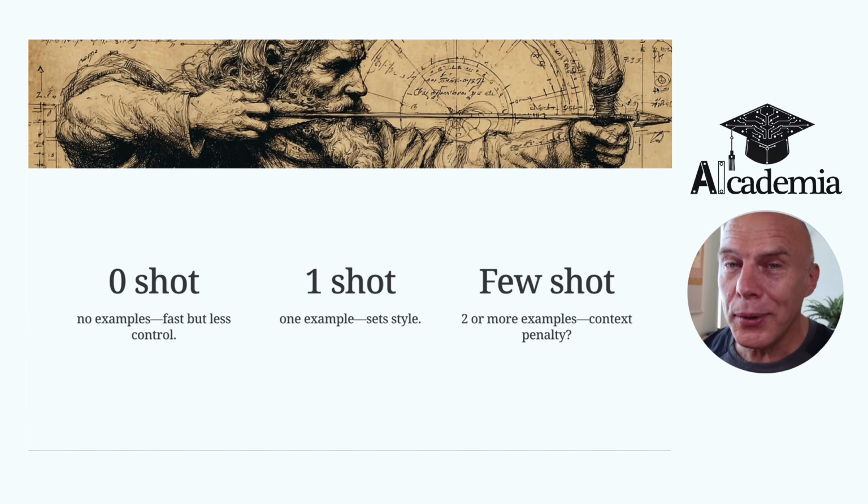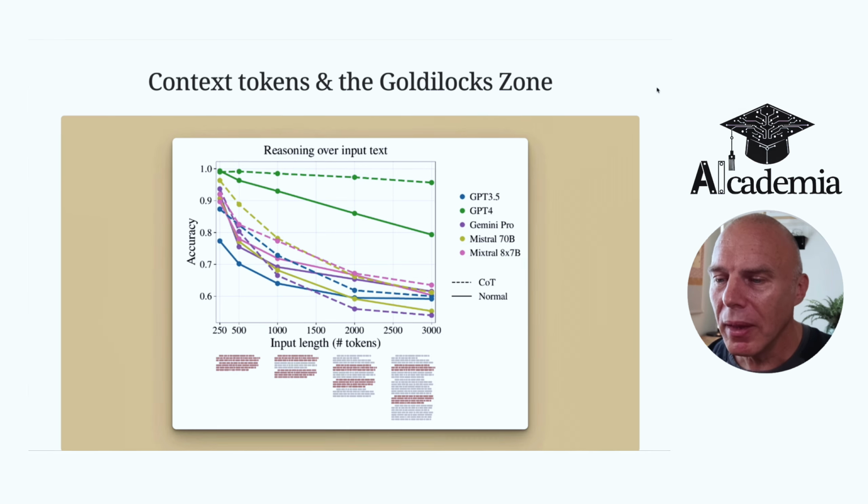And a lot of people don't know about this, and we're talking about context penalties. So this graph here shows the relationship between the length of the prompt on the x-axis and the accuracy of the output that we receive from large language models. Now you'll notice that the metric for length of input is in tokens. So what is a token?